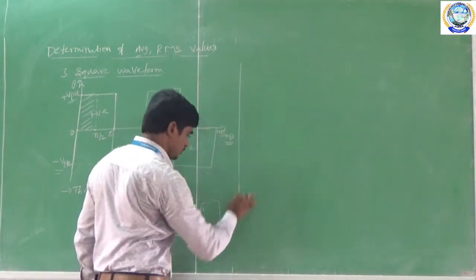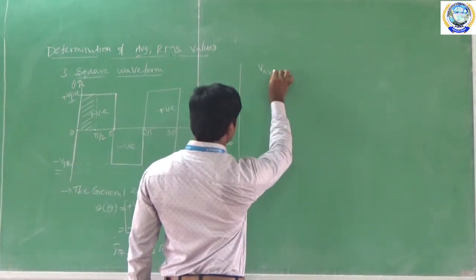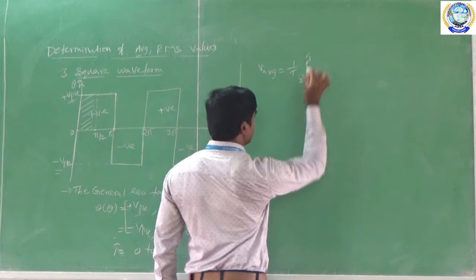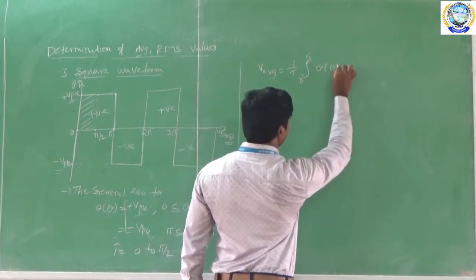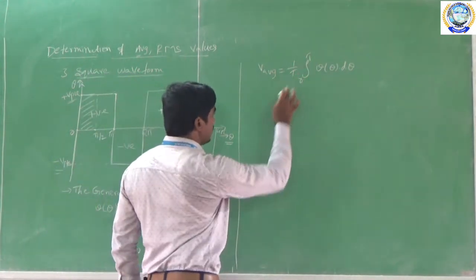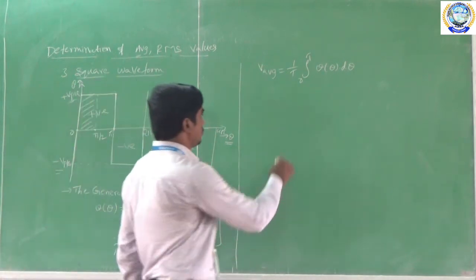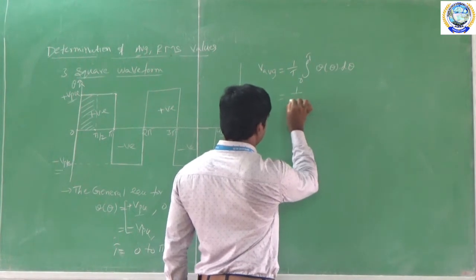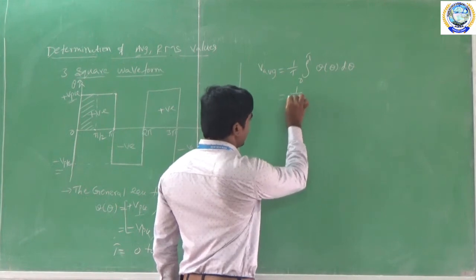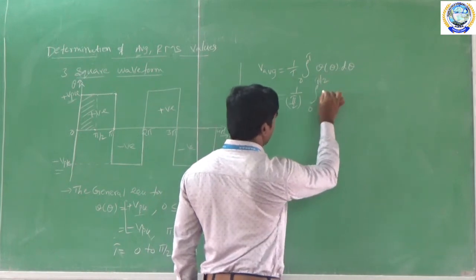Now, the formula to derive the average value for the square wave is V average is equal to 1 by T, integration of 0 to T, V of theta d theta. Now, what is T? I consider the time 0 to pi by 2, so the time period T is t2 minus t1, that is pi by 2 minus 0. That's why it becomes 1 by pi by 2, and again integration from 0 to pi by 2 of V of theta.